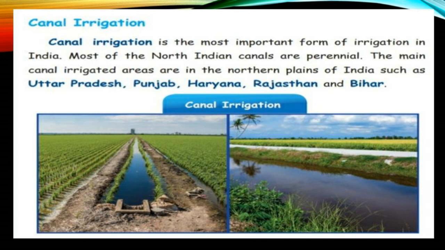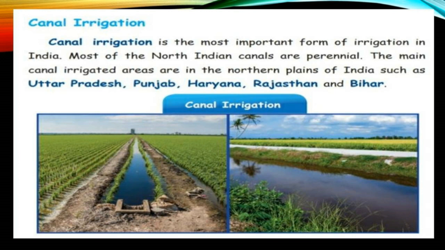Canal irrigation. Canal irrigation is the most important form of irrigation in India. It is mostly preferred in India. Most of the North Indian canals are perennial. The main canal irrigated areas are in the northern plains of India, such as Uttar Pradesh, Punjab, Haryana, Rajasthan and Bihar.